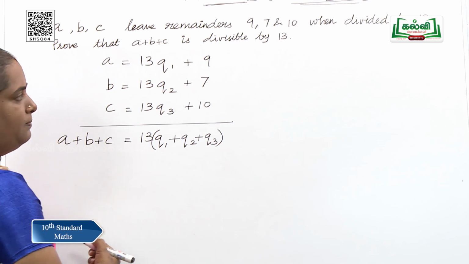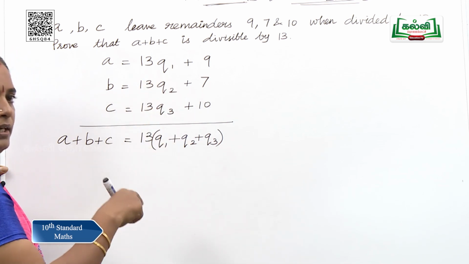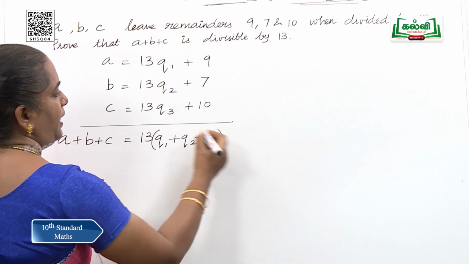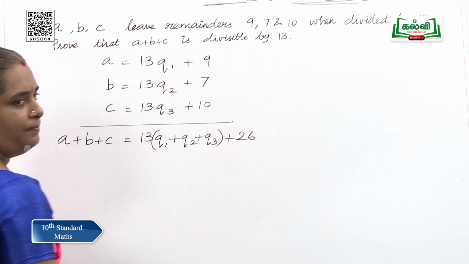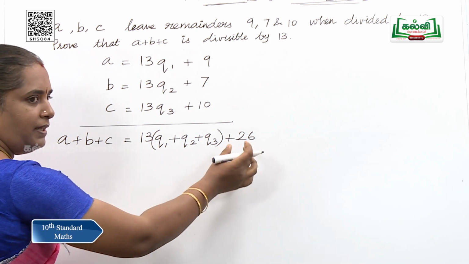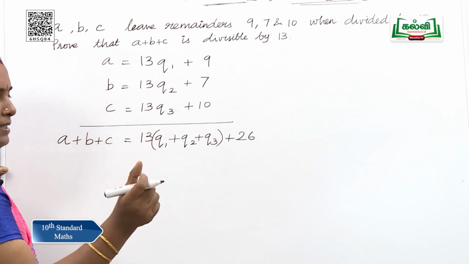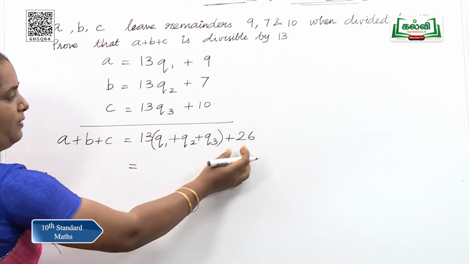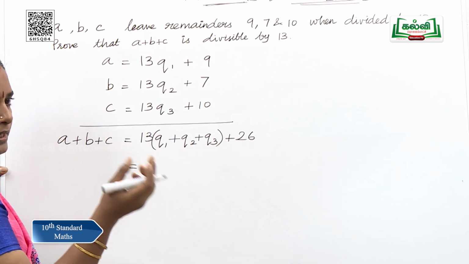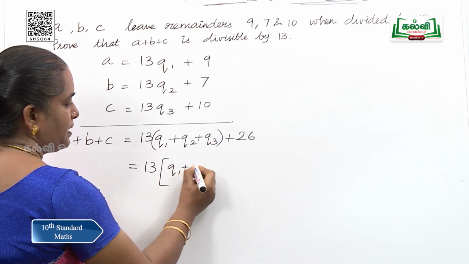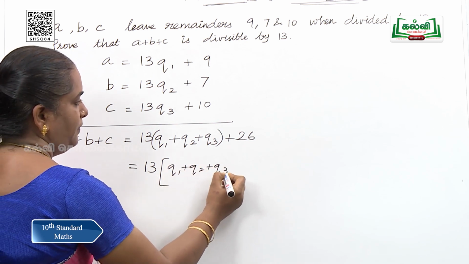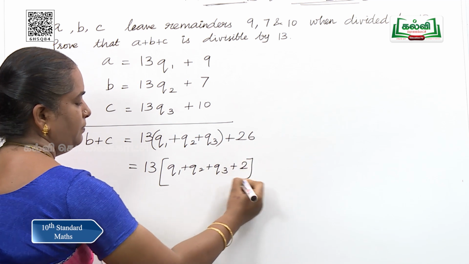Can you understand this? We are taking 13 out as a factor and then adding all these numbers we get 26. Yes, you say that 26 is also a multiple of 13. So, 26 can be split as 2 into 13. So, 13 into q1 plus q2 plus q3, here is 1, 2.